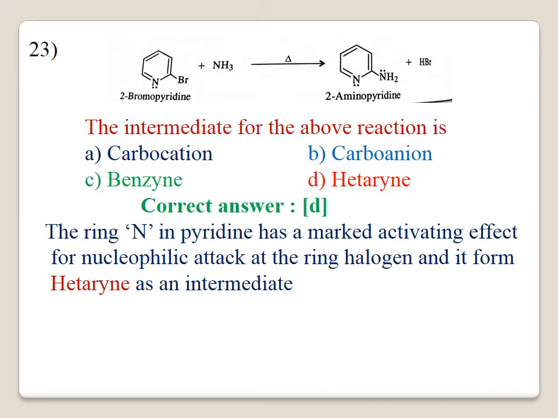23. 2-Bromopyridine is treated with ammonia. It gives 2-aminopyridine plus HBr. The intermediate for the above reaction is: A, carbocation; B, carbanion; C, benzene; D, hetarene. The correct answer is D. Hetarene: the ring N in pyridine has a marked activating effect for the nucleophilic attack at the ring halogen, and it forms a hetarene as an intermediate. The correct answer is D.